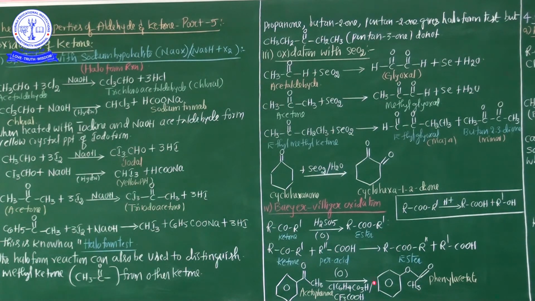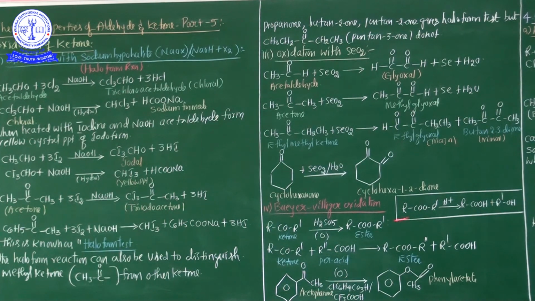So, one important statement here, my dear students: whenever ketones are involved in the oxidation process with Caro's acid, ester is obtained. See here the mechanism. This is the ketone group, oxidation with Caro's acid, now ester is obtained.